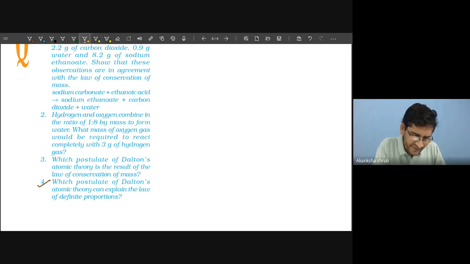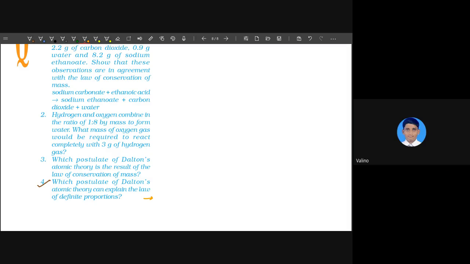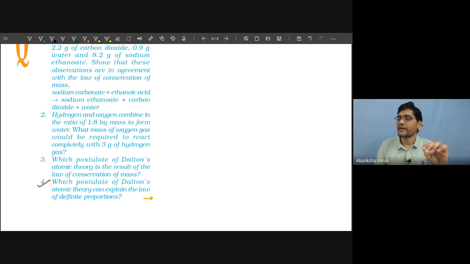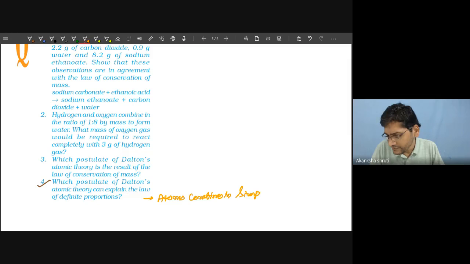It was the assumption that atoms combine in simple whole number ratios.